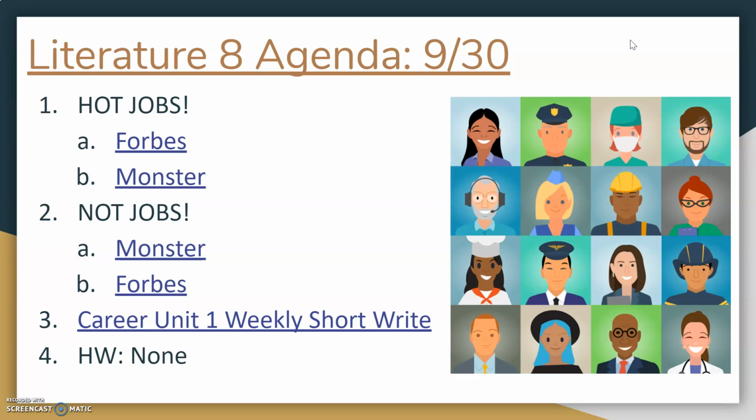Now this is Unit 2 that we are going to begin, and a lot of the stuff we're doing in Literature 8 is going to coincide with what students are going to be working on in their language arts class, and so this is a career unit. So we're going to be reading some pieces of text that go over the different jobs that are doing really well at this moment, while other jobs are not doing well.